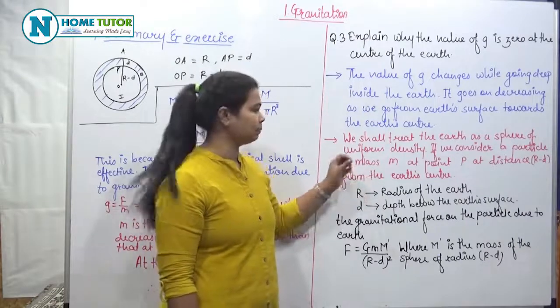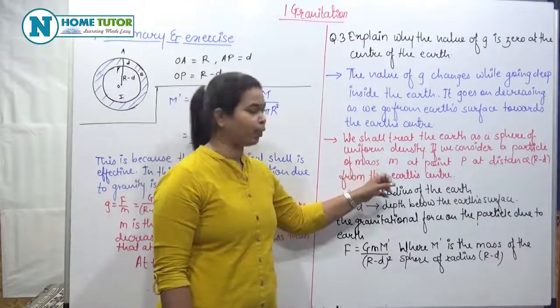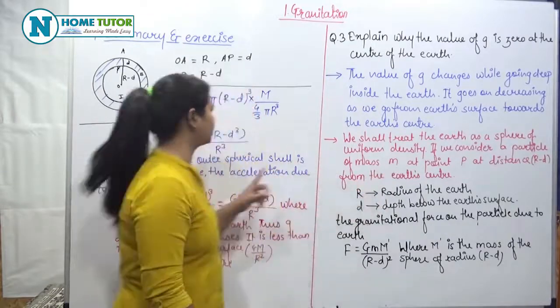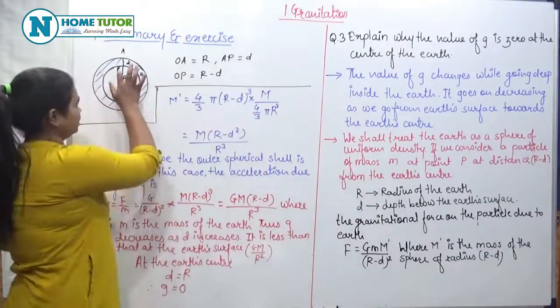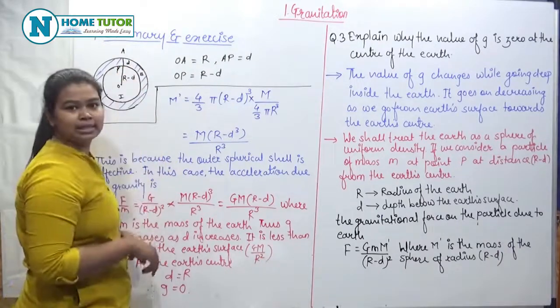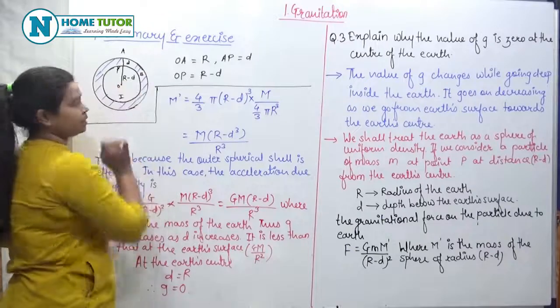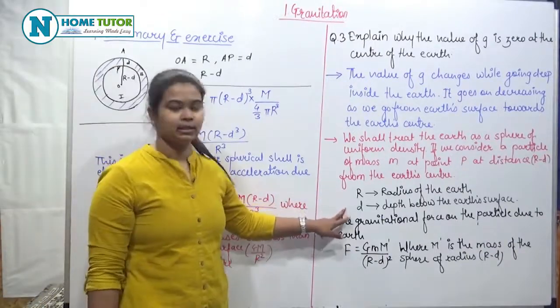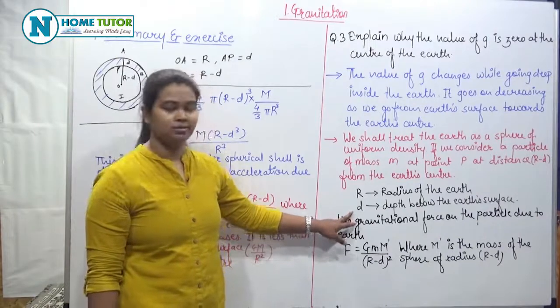If we consider a particle of mass m at point P at a distance r minus d from the earth's center, I have drawn a diagram here. So here r is the radius of the earth, d is the depth below the earth's surface.